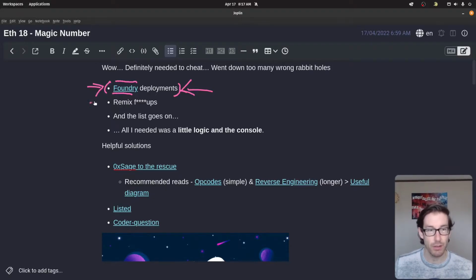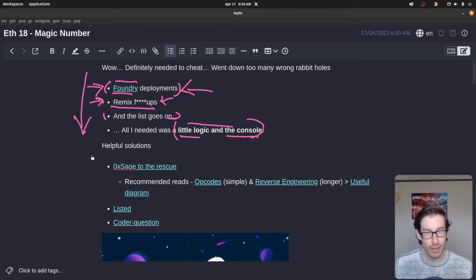Then I tried to look at Remix ideas, and none of that came to fruition because I'm not really sure anybody has solved it through Remix. And then I kept on iterating through different challenges, and finally I realized that all I needed was just a little logical thinking and the utilization of the console and the web browser, and I would have solved the challenge pretty straightforwardly. Those were the mess ups that I went through.